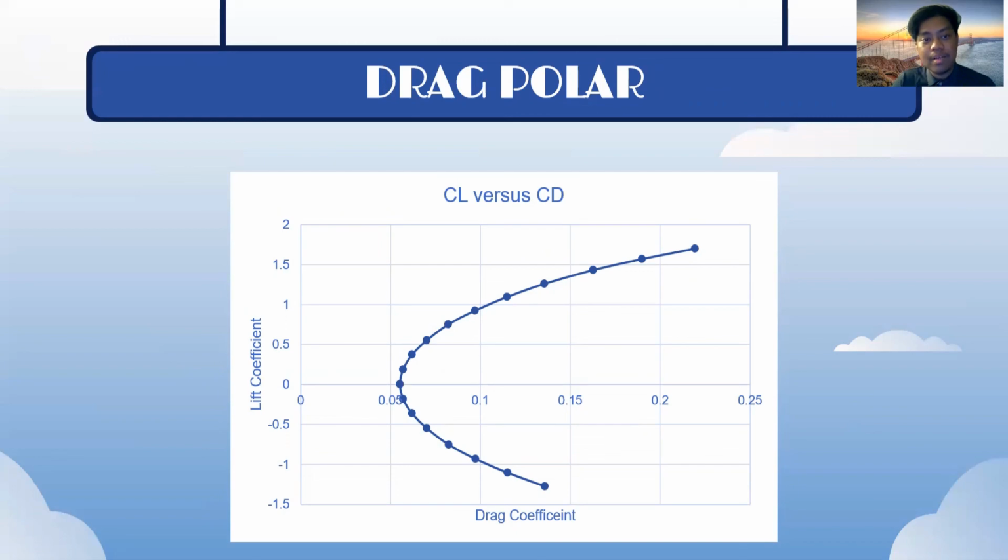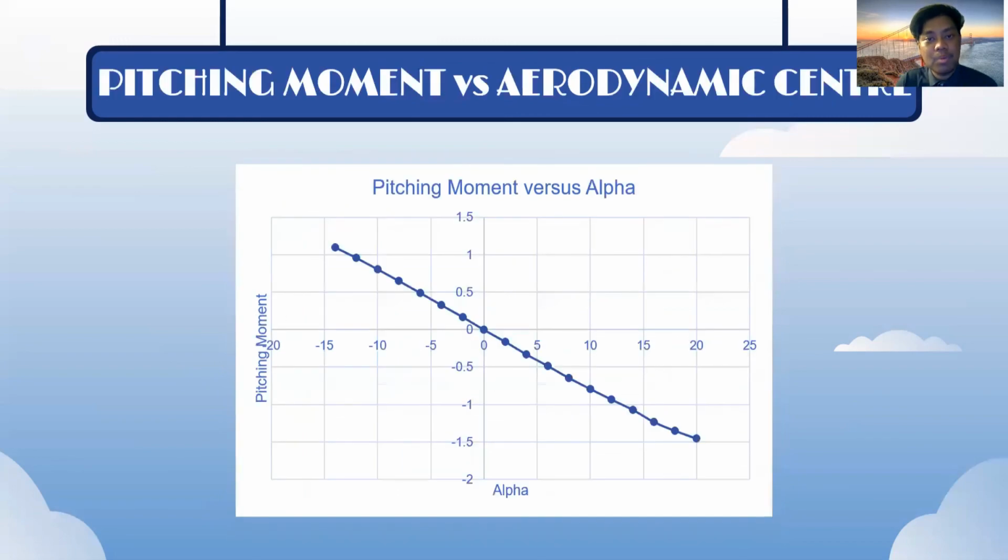Now, let's take a look at pitching moment versus aerodynamic center. The airfoil has a pitching moment that generates torque. The applied force must be at the airfoil center, not the pressure center. A pitching moment is a moment that occurs on an axis of a moving object. For example, an aeroplane wing must be balanced for the moment.